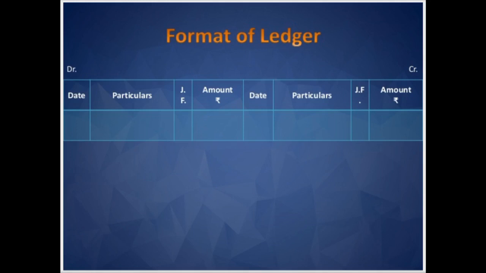Again, a similar format is there on the credit side: date, particulars, journal folio and amount. That means the format on the debit and credit side are similar, of the same nature, in the format of ledger.